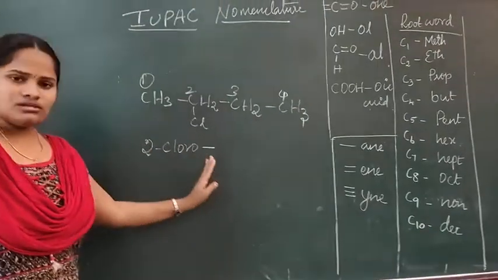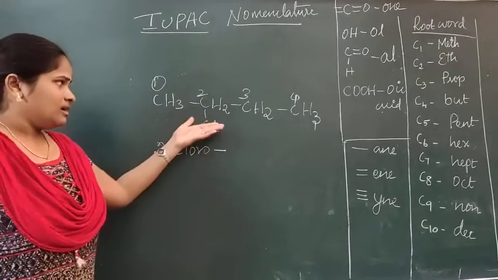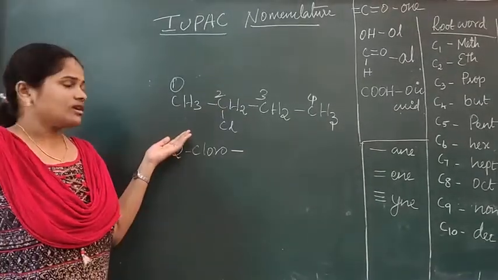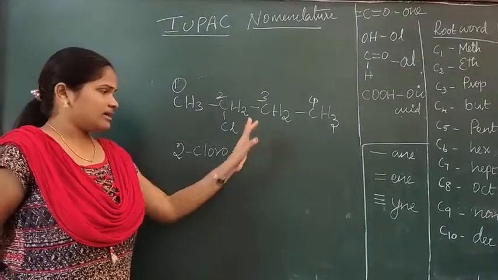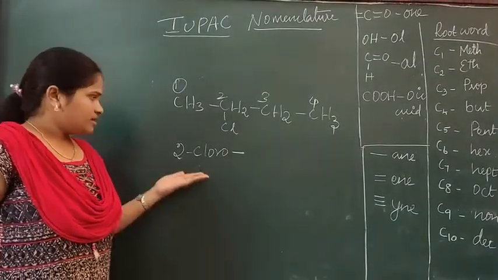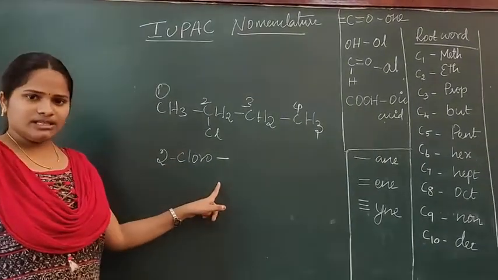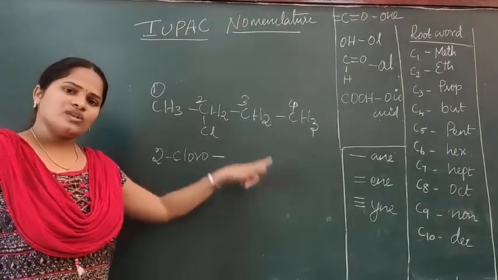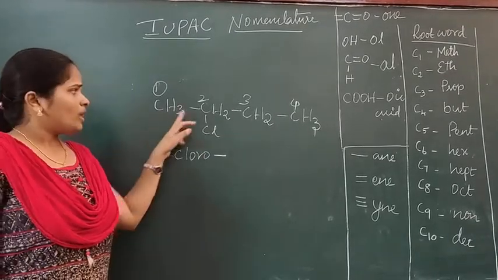Okay, we wrote the primary prefix. The secondary prefix is cyclic or non-cyclic. This is a non-cyclic compound, so we leave the secondary prefix and directly move to the root word. First, the primary prefix, the halogen atom, we already wrote. Then second, it is non-cyclic, so directly we move to the root word. See, how many carbons do we have? 1, 2, 3, 4.